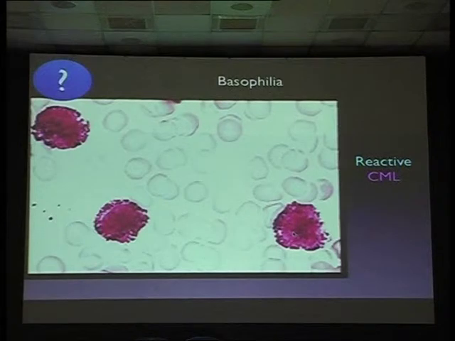Basophilic type. Okay, this is the example of saying don't concentrate on the color, at least in hematology. It all depends upon pH, staining and all. The granules are sitting over the nuclei. Basophil is the only cell where the granules will be hiding the nuclei. In all the other cells, like neutrophils, the granules will be sitting in the cytoplasm.